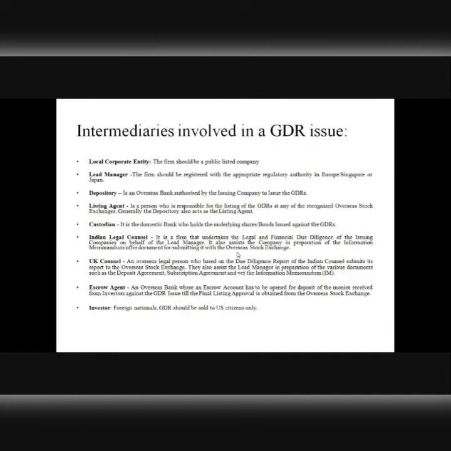Now, as I mentioned, I will read the names of these intermediaries that are involved in a GDR issue. On the top of it is always going to be the company that issues the GDRs. Then there is a lead manager or merchant banker, as I told you already. Merchant banker arranges or manages the whole show. Then there is a depository. This depository will act as a custodian for the shares issued by the DR issuing company, right?